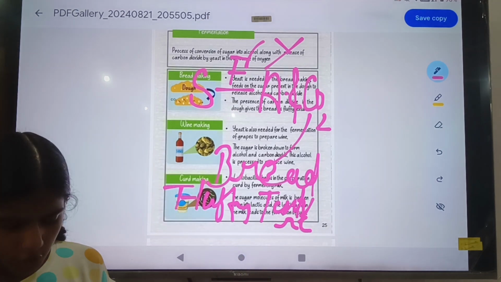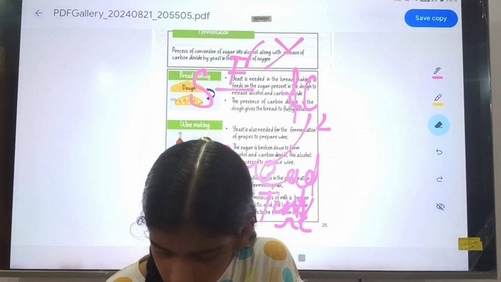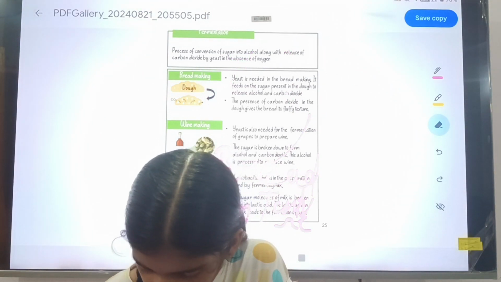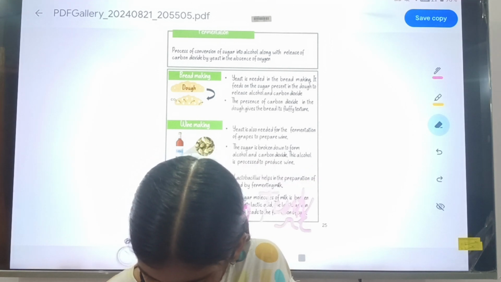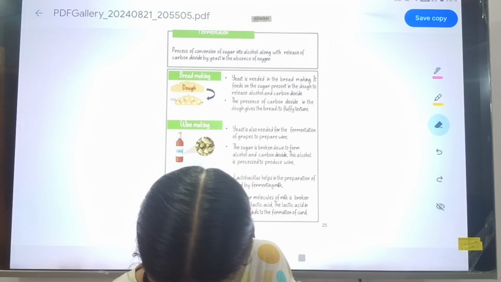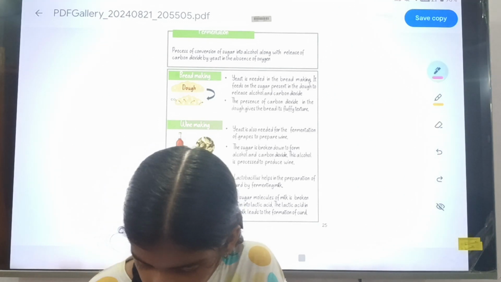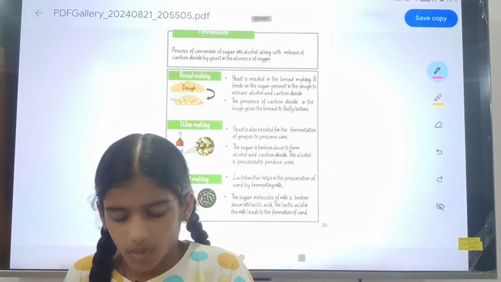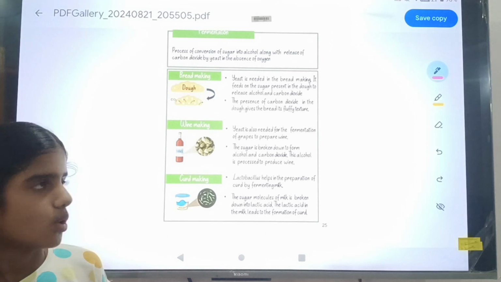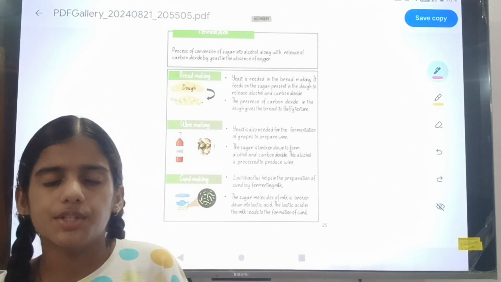So this is the process of bread making, how the bread will be prepared. The second thing which is prepared by fermentation is wine. In the wine also, the yeast is needed.